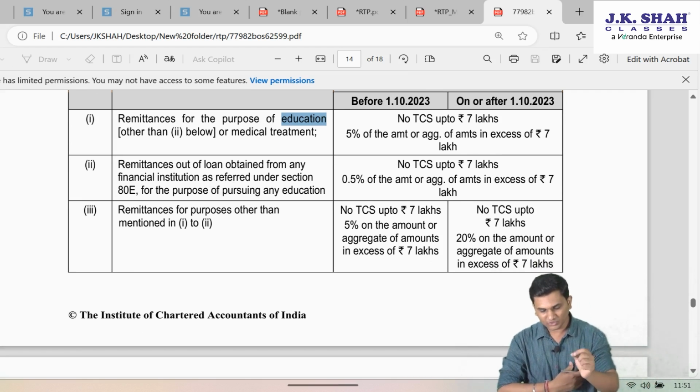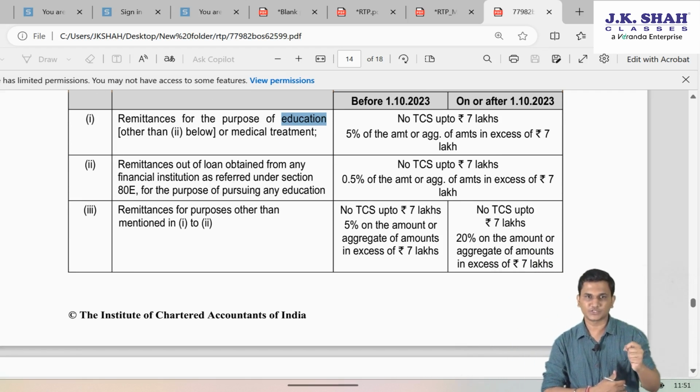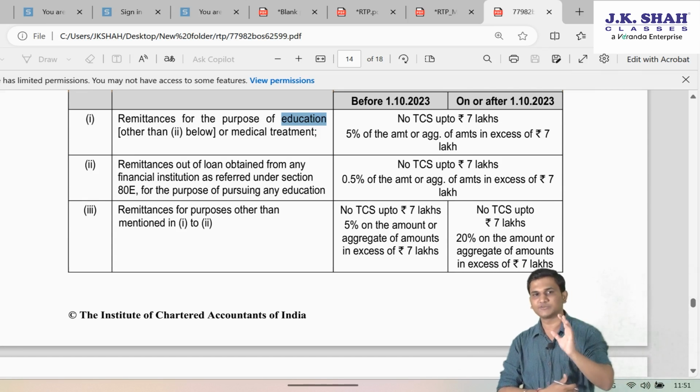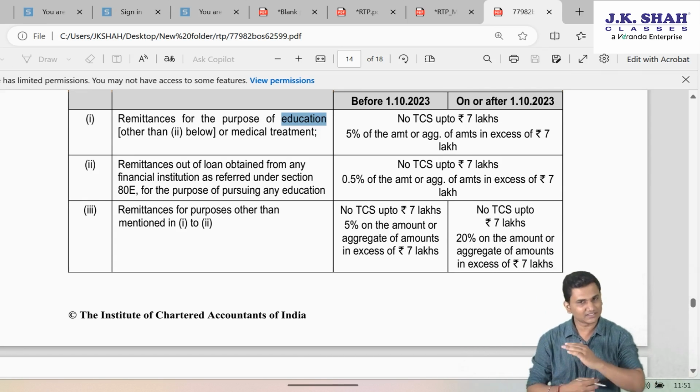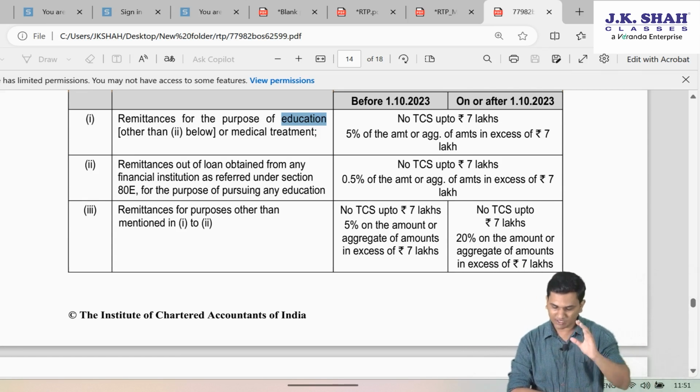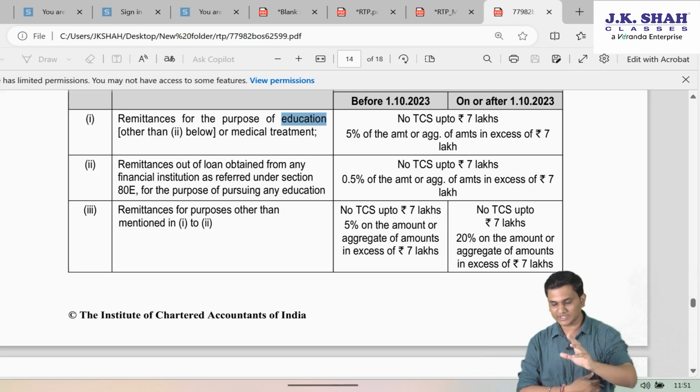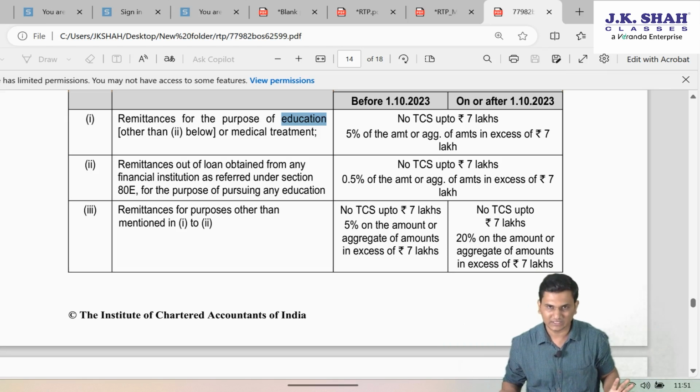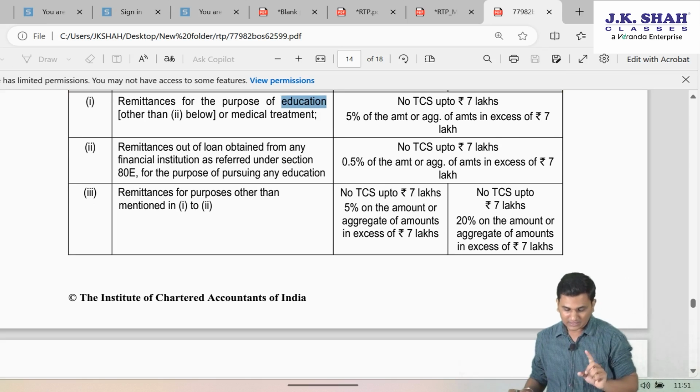Remittances out of loan obtained from any financial institution referred under 80 for the purpose of pursuing any education, in that case again no TCS up to 7 lakh, but 0.5% of the amount or aggregate of amounts in excess of 7 lakhs.